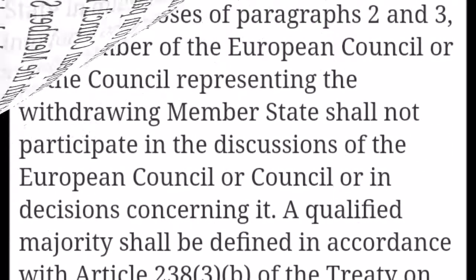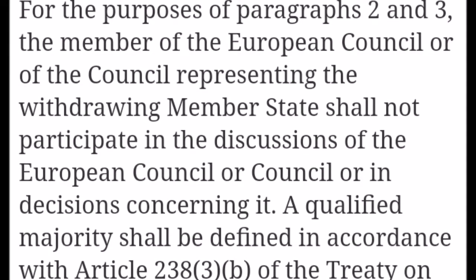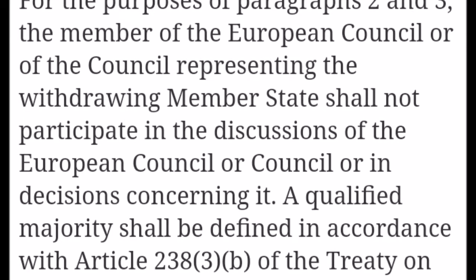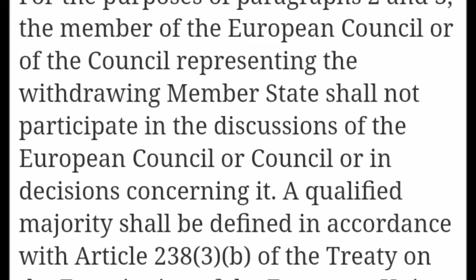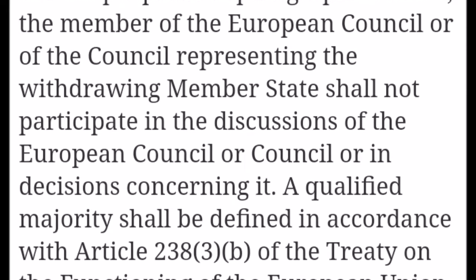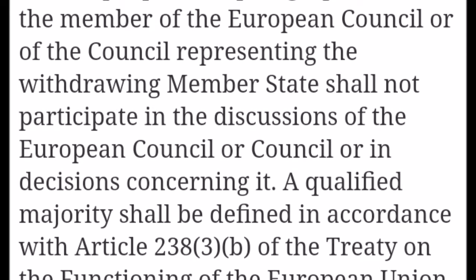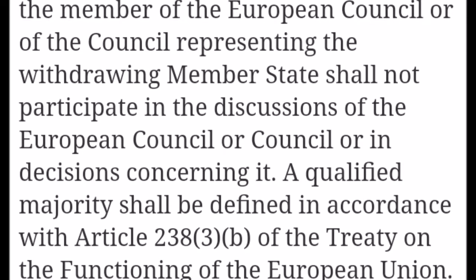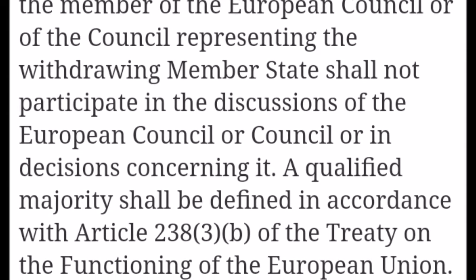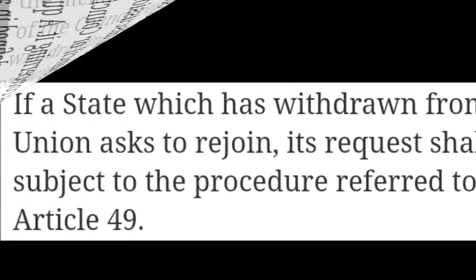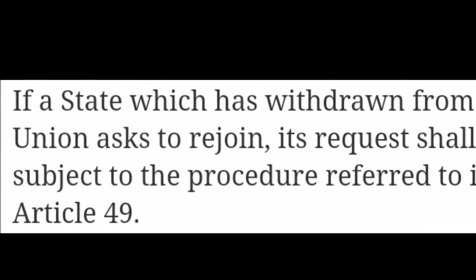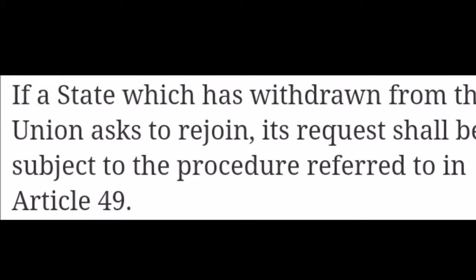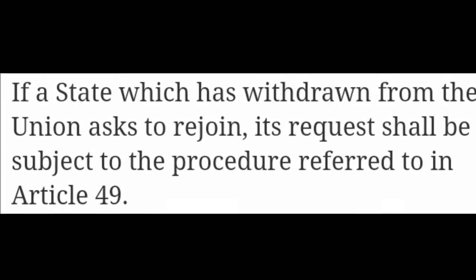Fourth, for the purposes of paragraphs 2 and 3, the member of the European Council or of the Council representing the withdrawing state shall not participate in the discussions of the European Council or in decisions concerning it. A qualified majority shall be defined in accordance with Article 238, paragraph 3, point (b) of the Treaty on the Functioning of the European Union. Fifth, if a state which has withdrawn from the Union asks to rejoin, its request shall be subject to the procedure referred to in Article 49.